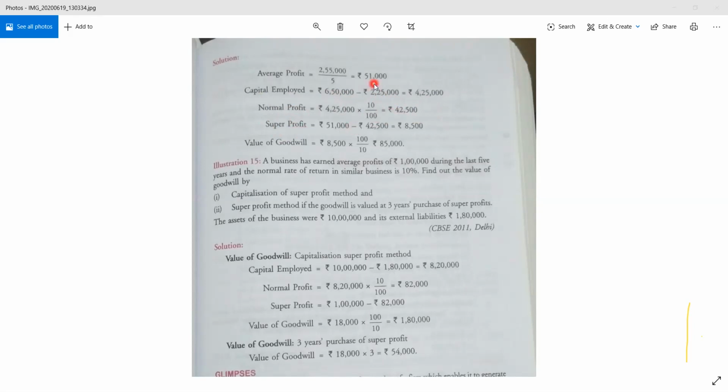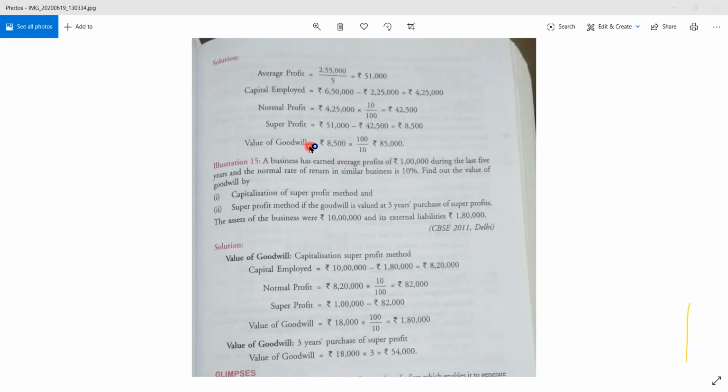Actual profit, that is 51,000 minus 42,500. That is the normal profit. So your super profit is 8,500. Okay, 8,500. And now the value of goodwill, that is super profit